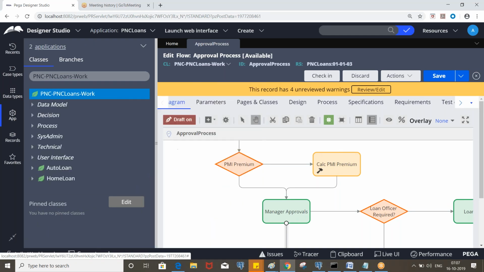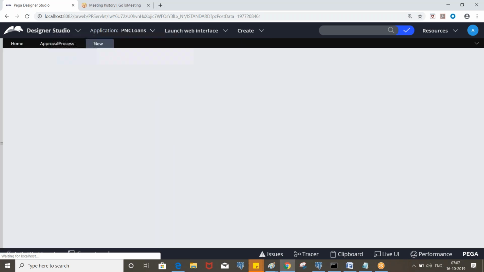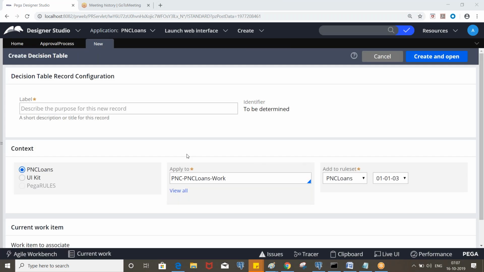Go to the decision table called determine loan officer approvals.